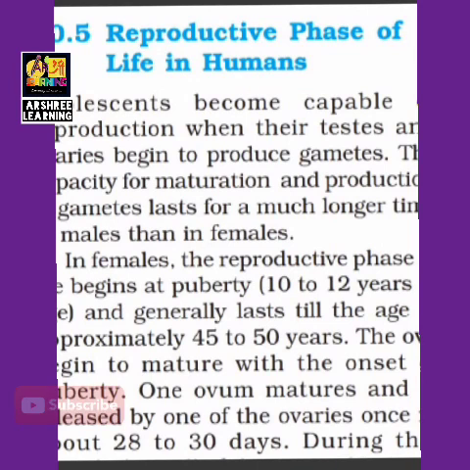The capacity for maturation and production of gametes lasts for a much longer time in males than in females. This means that males have the ability of producing reproductive cells for a longer time in their life, and females have a fixed lifespan.